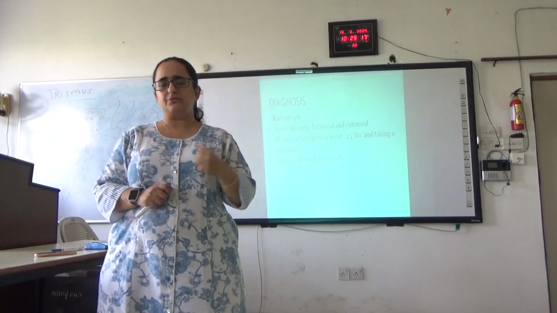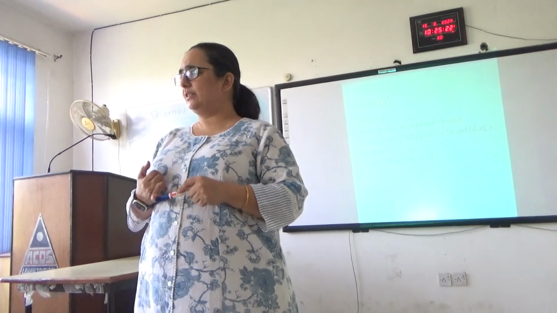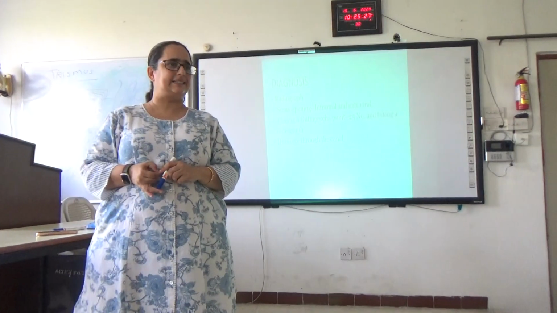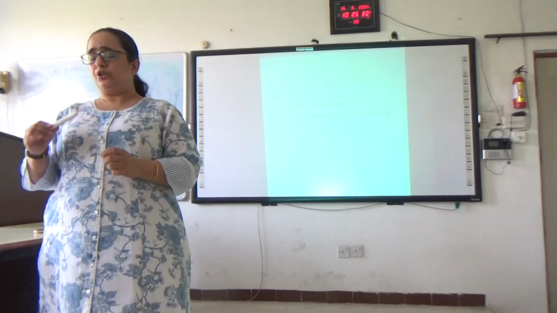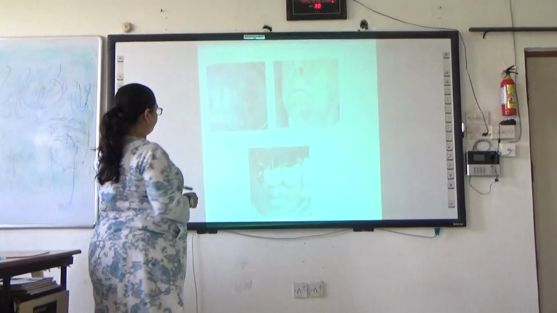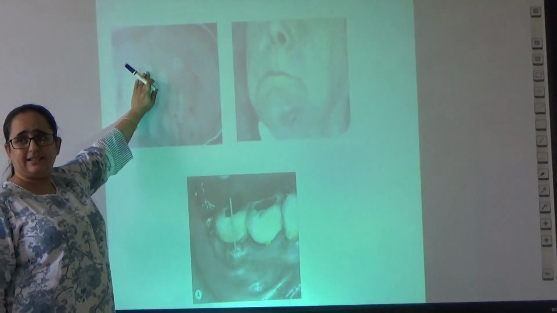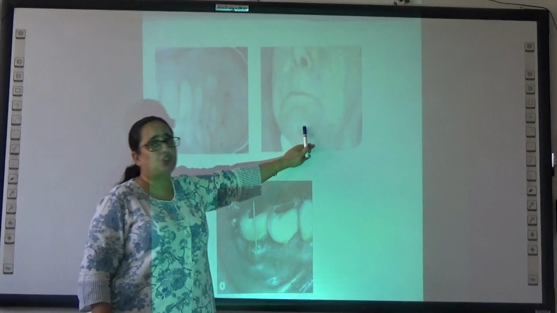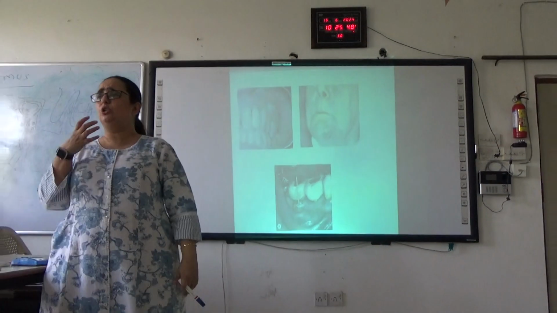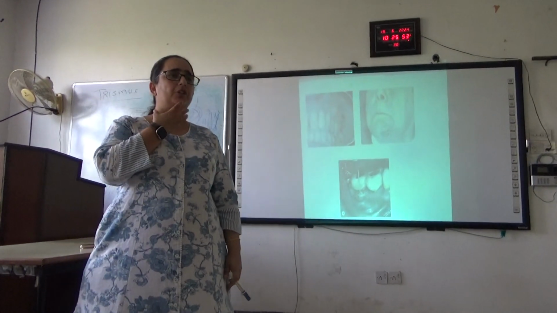Diagnosis will be with the help of a radiograph, because we will see radiolucency present apically. If there is a sinus tract, we need to trace the sinus. How do we trace the sinus? You need to place a gutta percha. So now suppose this is the particular tooth. In this you are not able to see, there is swelling which is present here. This is an intraoral sinus. Sometimes the patients can also have an extraoral sinus. That means the infection is such a long standing infection that pus starts to drain from here also. Normally seen with your anterior teeth.